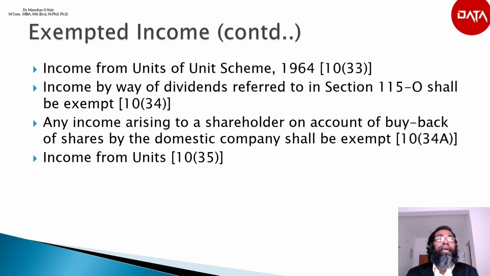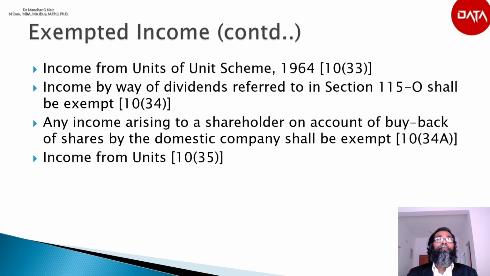The next is income from units as per section 10(35). Income received in respect of units of a mutual fund specified under section 10(23D) or income received in respect of units from the administrator of the specified undertaking or income received in respect of units from the specified company.